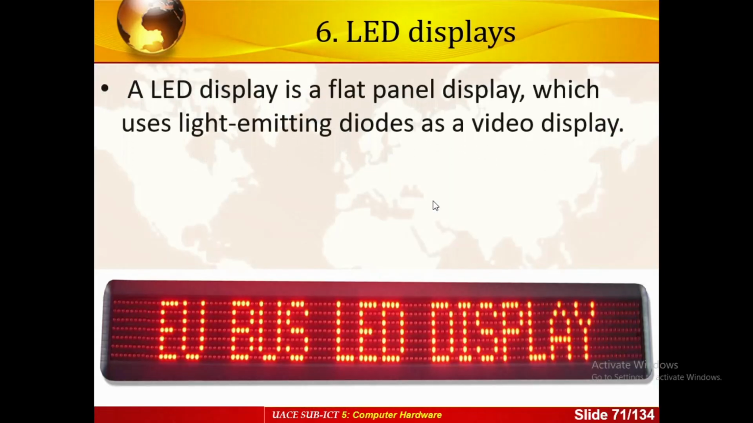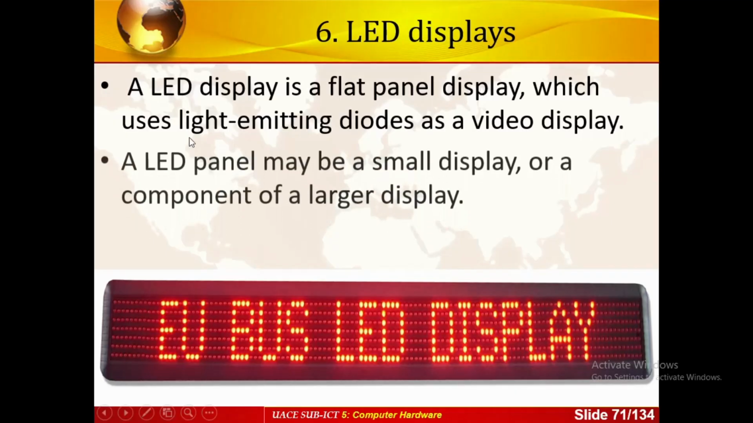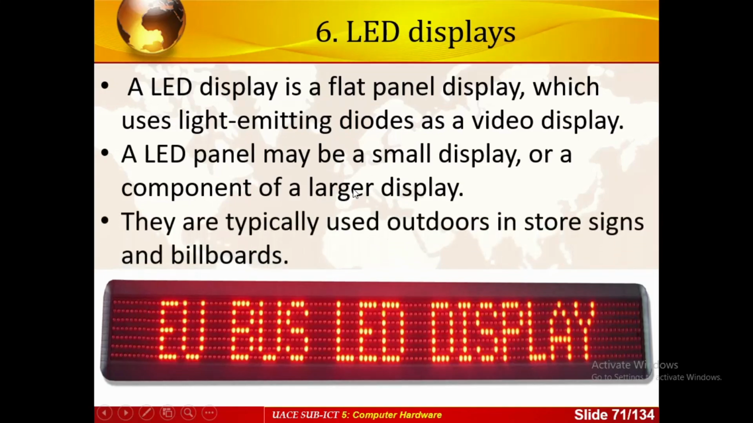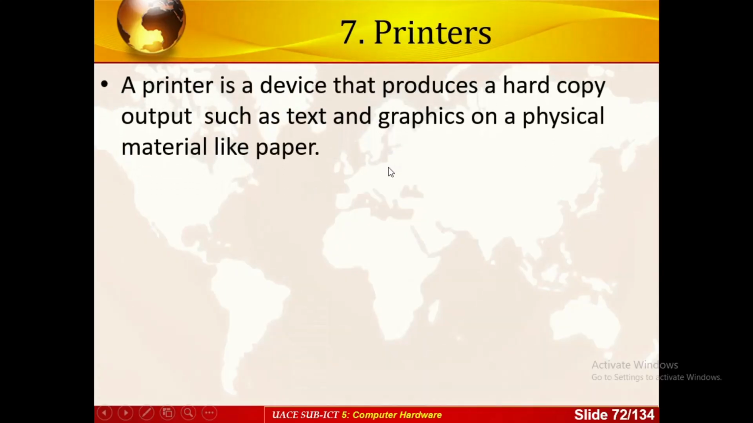Then you have the LED displays, or what we call the flat panels, which use light emitting diodes as video display. An LED panel may be a small display or a component of a larger display. They are typically used outdoors in store signs and billboards, in salons and many other areas. These are what we call LED displays. We have the printers that produce hard copy such as text and graphics on physical material like paper.